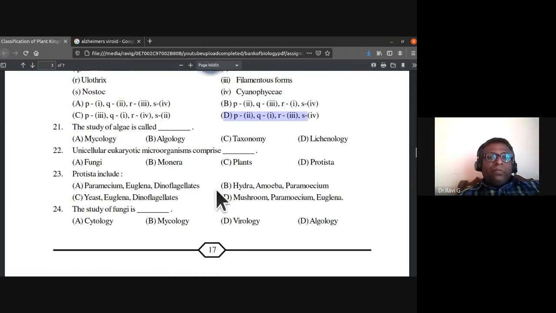What is the study of algae called? Mycology, algology, taxonomy, or lichenology.